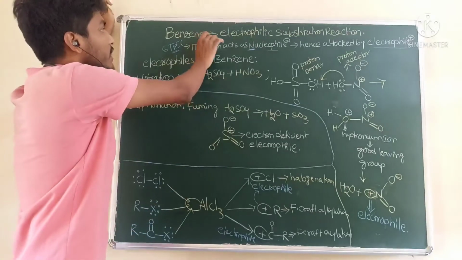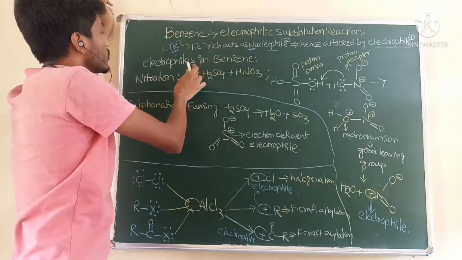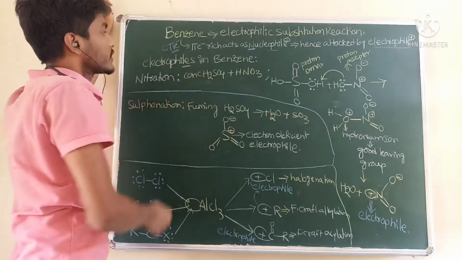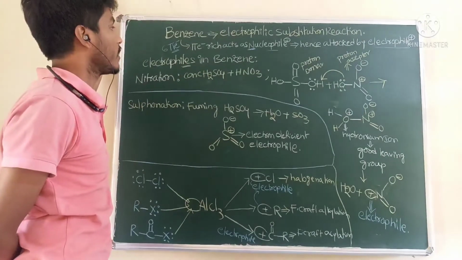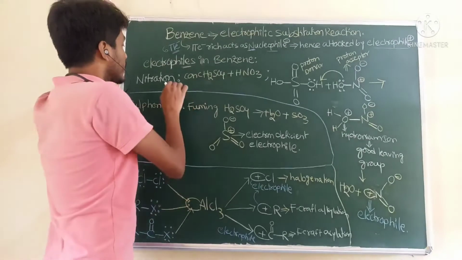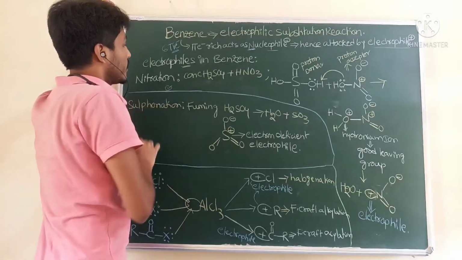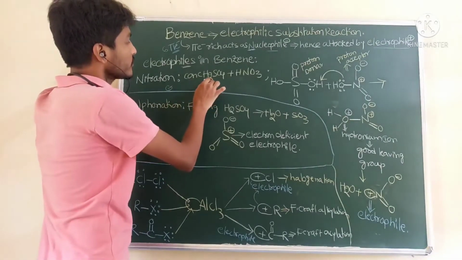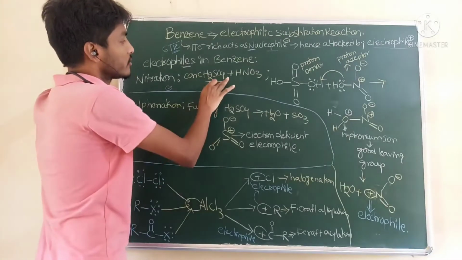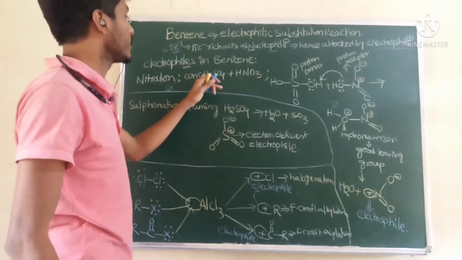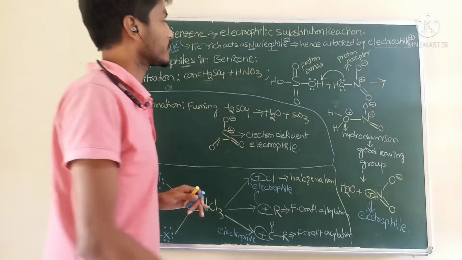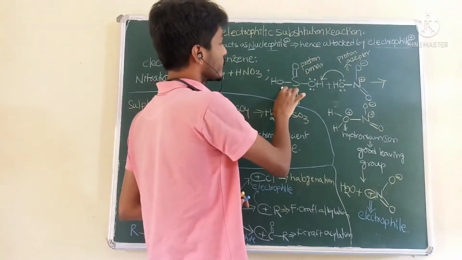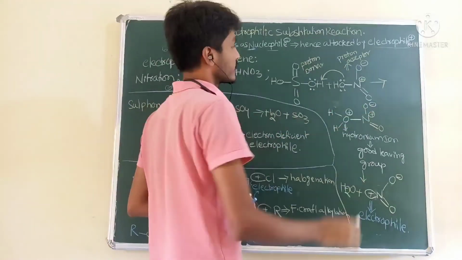So benzene is attacked by an electrophile. What are the different electrophiles we can generate? What kinds of electrophiles will attack benzene? First, in case of nitration, what will happen? We need to take concentrated sulfuric acid and nitric acid, HNO3. Sulfuric acid structure is this, nitric acid structure is this.